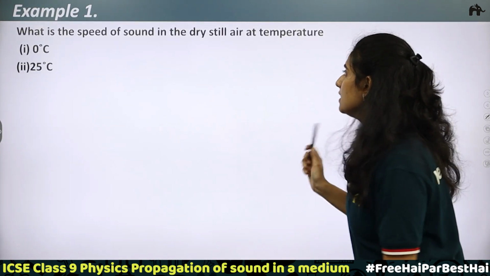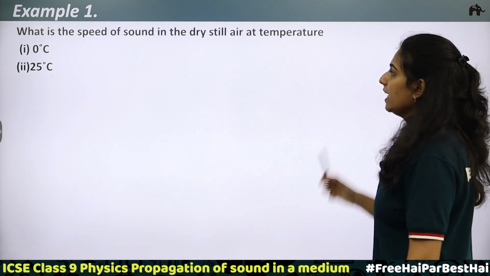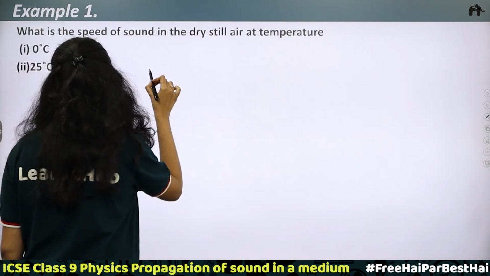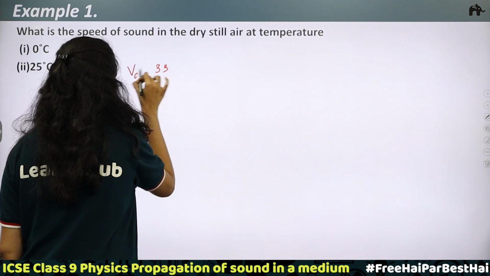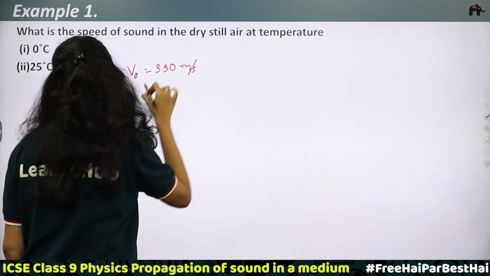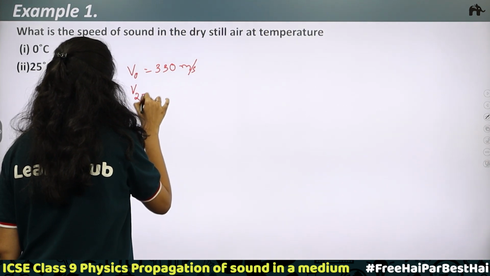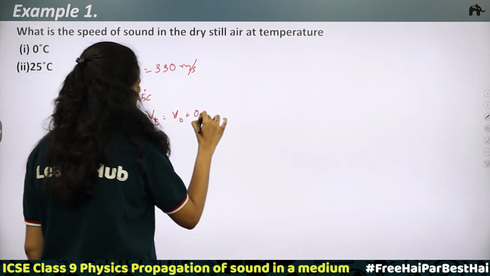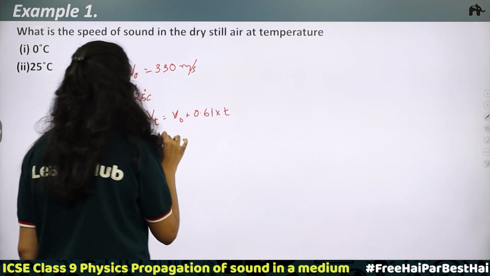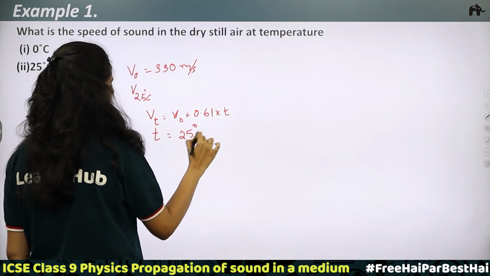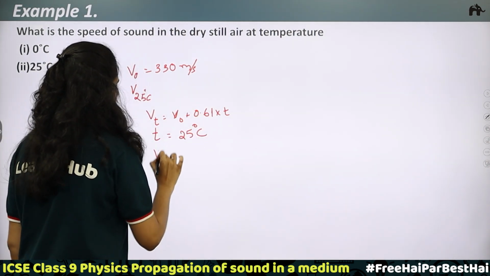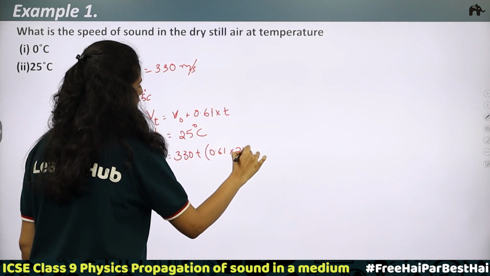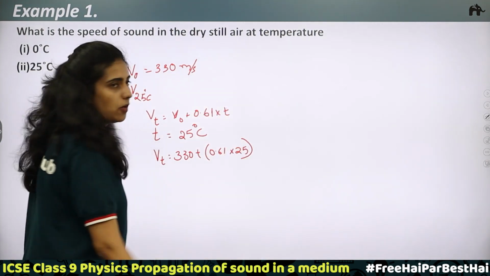Let us take an example. What is the speed of sound in dry still air at temperature first 0 degree Celsius, second 25 degree Celsius? At 0 degree Celsius, it will be equal to 330. That is, V0 is equal to 330 meter per second. Now, we have to find it at 25 degrees Celsius. So what is the relation? We have Vt is equal to V0 plus 0.61 into the temperature t. Here temperature t is equal to 25 degrees Celsius. Now put the values. Vt will be equal to 330 plus 0.61 into 25. What is 0.61 into 25?